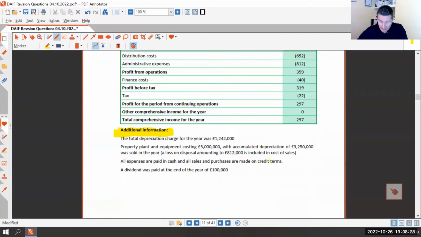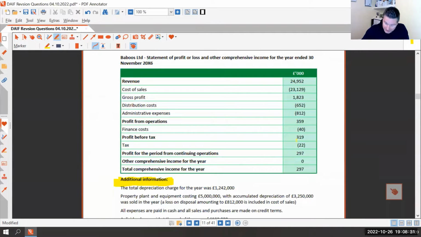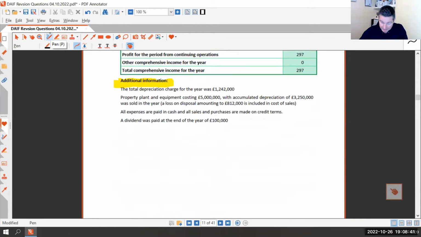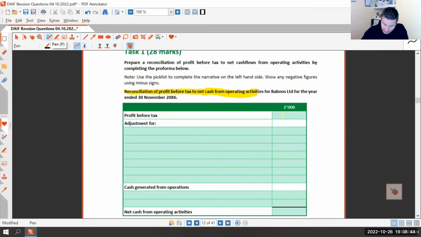So I've got to scroll up and we start with our profit before tax, which is this figure here. We don't start with the total comprehensive income for the year. We start with the profit before tax. So that's 319. Then we've got to run our adjustments for non-cash items. So the first one, it's always there. I will guarantee it will always be there. First one is depreciation. You have to write it out, you'll get drop-down boxes, but the first one is depreciation.